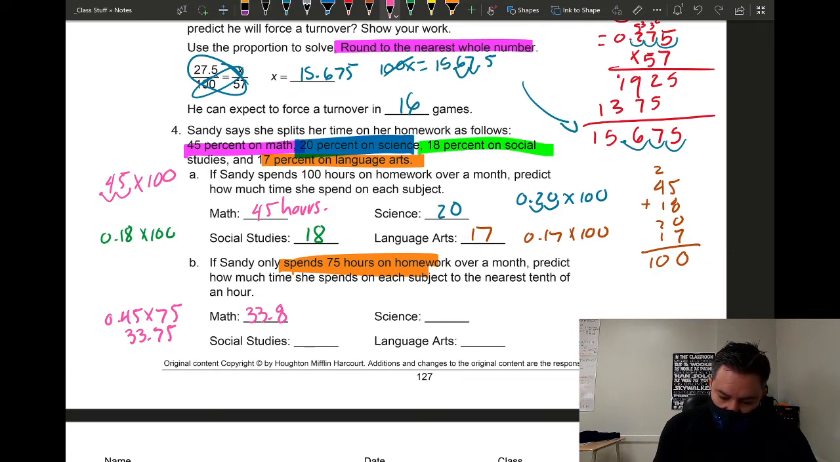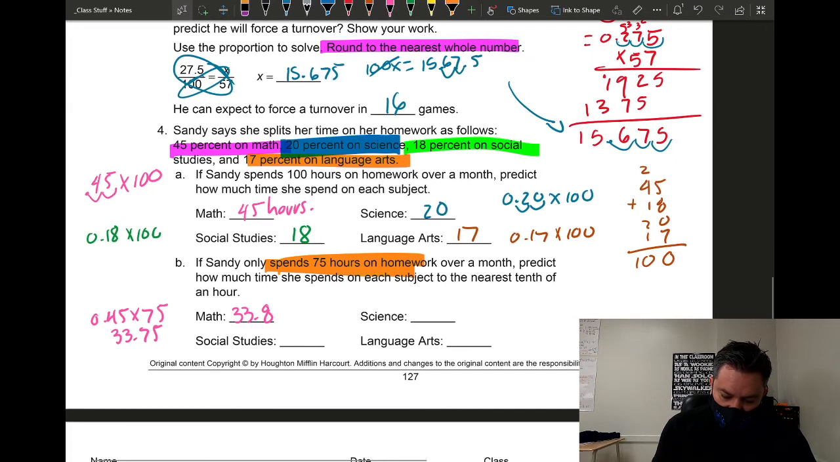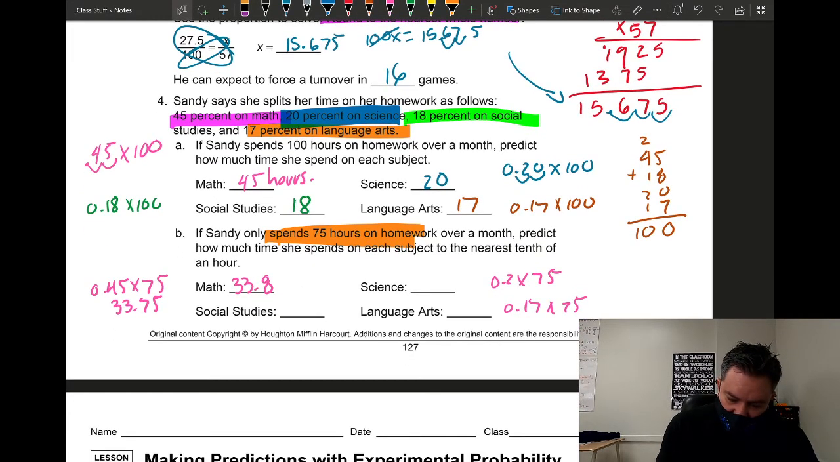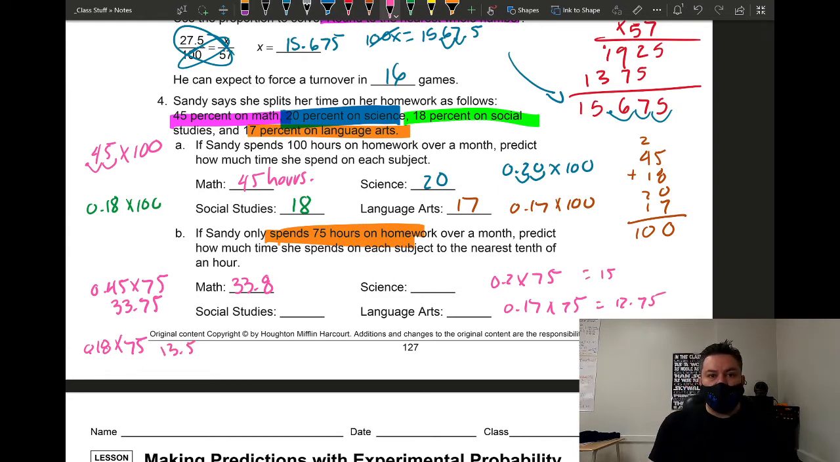hours. Now for science, I'm just going to keep using the same color. Science was 20%, so it's 0.2 times 75. For language arts it's 0.17 times 75, and for social studies it's 0.18 times 75. So let's get those numbers. When you multiply all those, for social studies you get 13.5 hours. You don't need to round anything right here, it's already to the tenth.